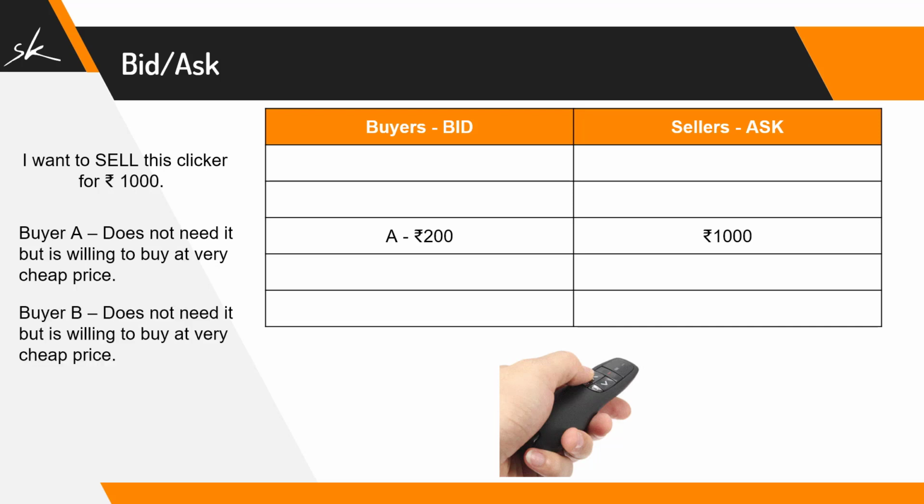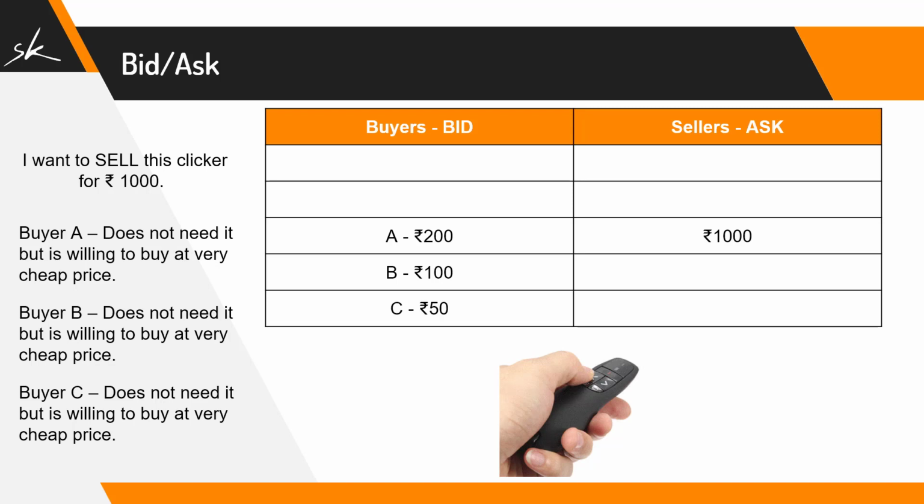Let's imagine another buyer steps in and he says that I don't need the clicker, but if I get it for 100 rupees, I will be happy in buying this clicker. Because he wants to buy cheaper than the person A, this buyer will be lower in the list, because if I want to sell, I can immediately sell it for 200 rupees, which is the best price available in the market as of now. Now another buyer steps in and he says I also don't need the clicker, but if somebody wants to sell it for 50 rupees, I'm happy buying this clicker. Because he's willing to buy the cheapest of all the three buyers, he'll be the lowest in the list.